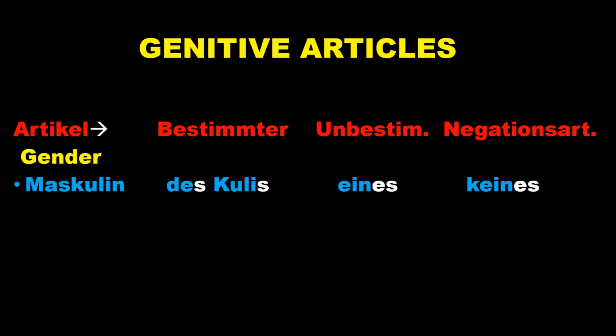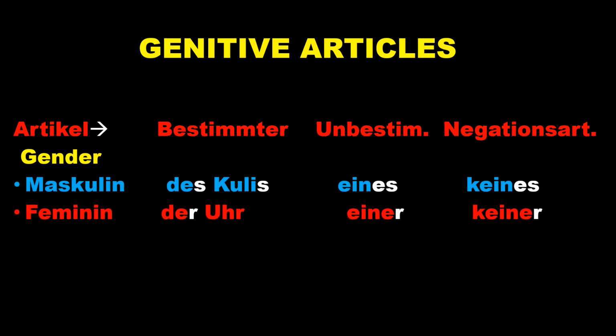So from nominative der, accusative den, dative dem, here in genitive we have des, and along with this you need to add an extra s to the noun which is coming afterwards. That is how we use it. We are going to look at examples to understand it better. Just for now, des Kulis, eines Kulis, keines Kulis.